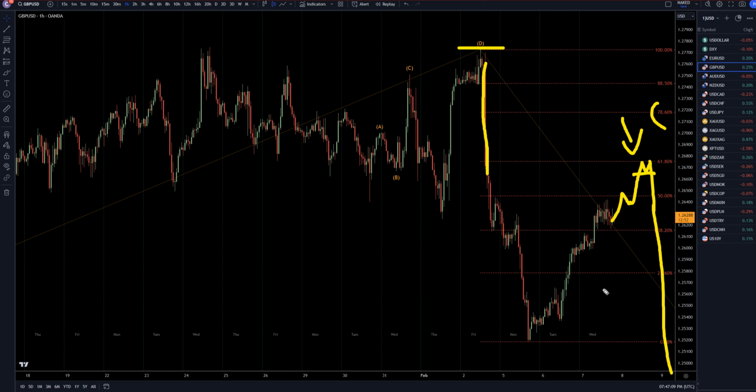So if you're trading below the 1 hour time frame, continue to look for shorts. If you are trading above the 1 hour, I would look for a Fibonacci bounce for an entry to go short.